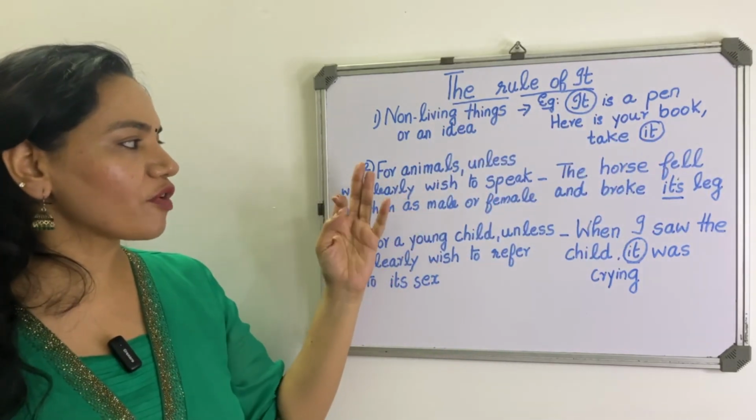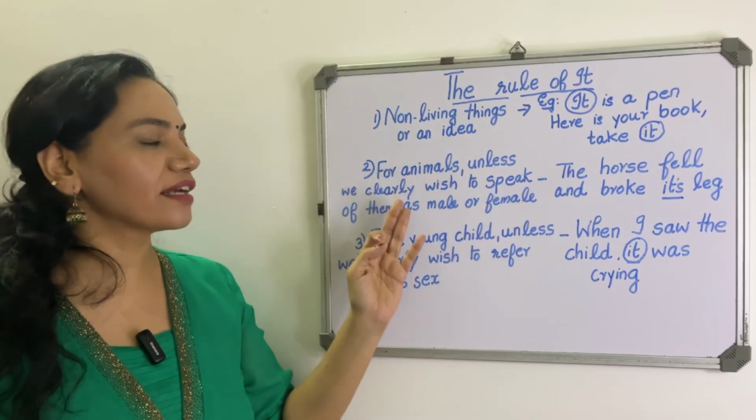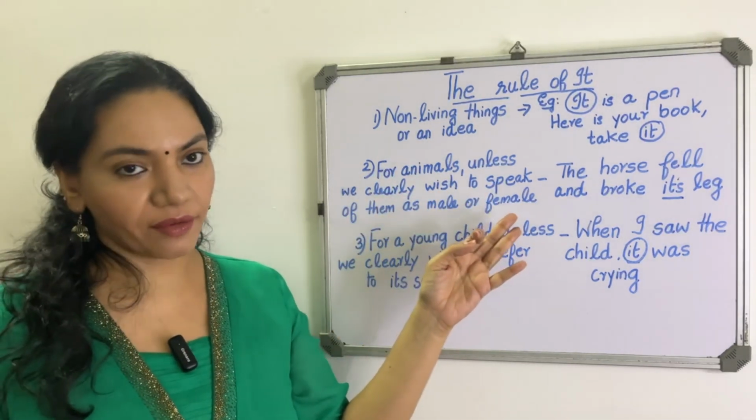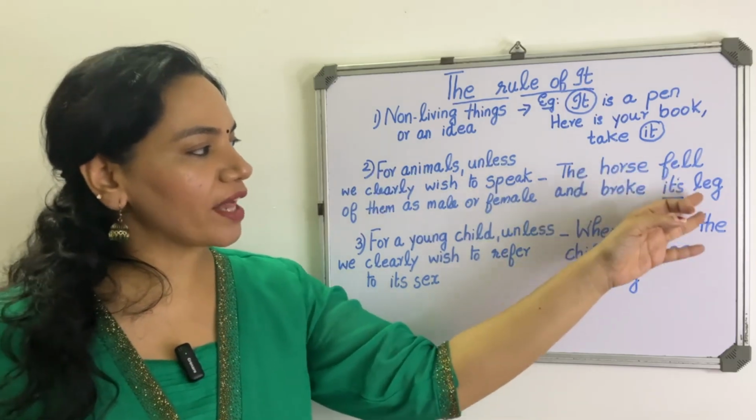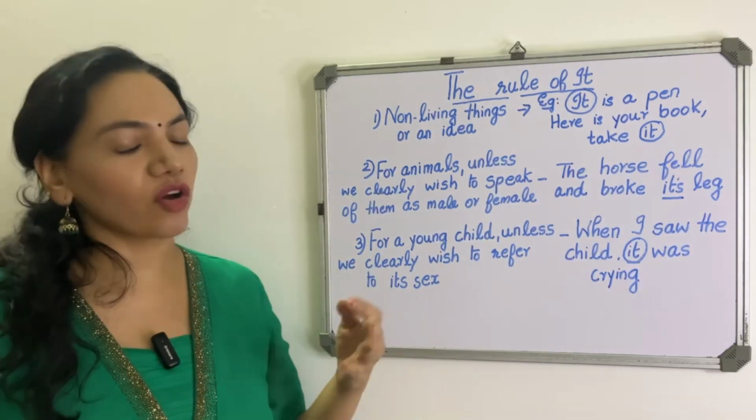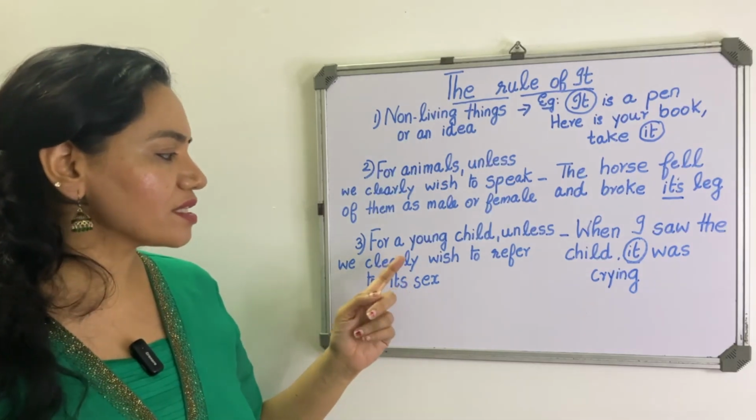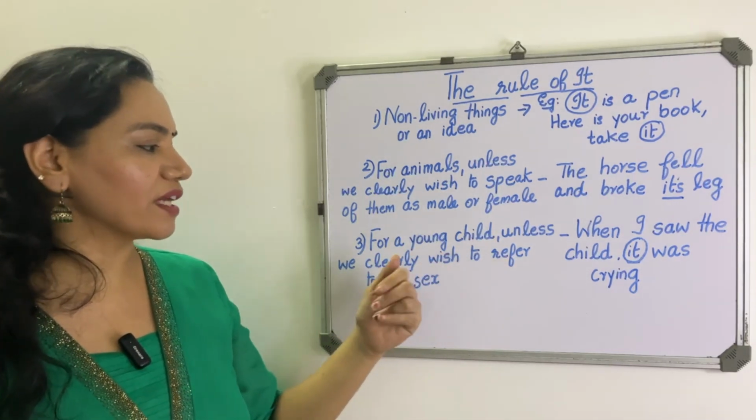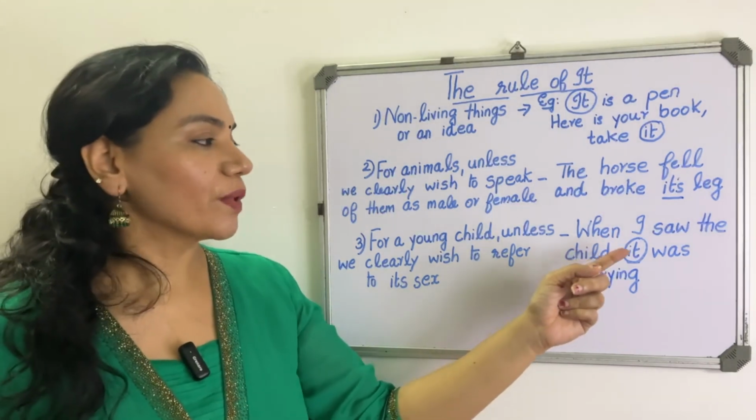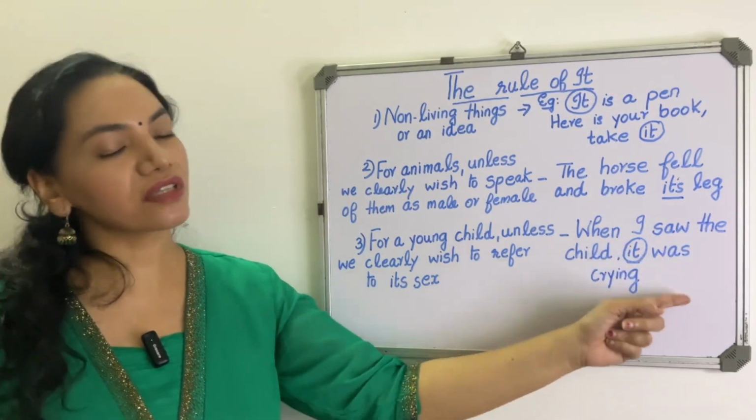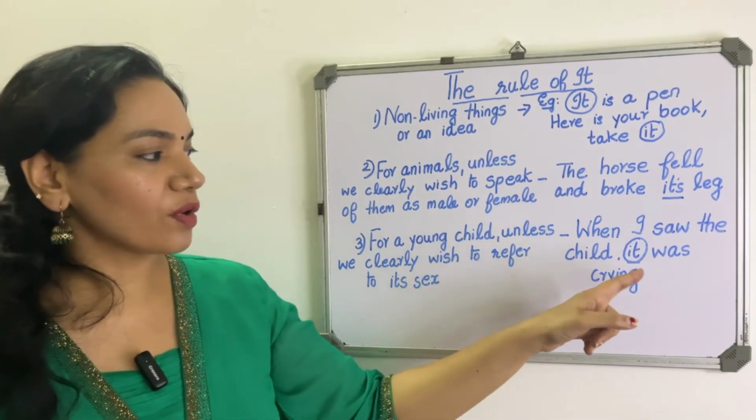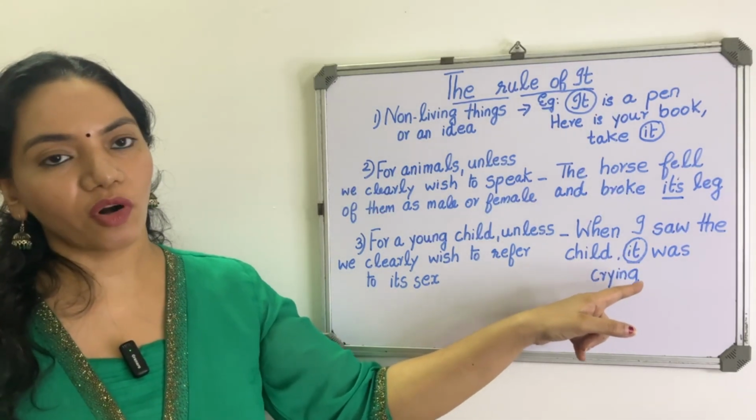The next rule for animals, unless we clearly wish to speak of them as male or female. Example, the horse fell and broke its leg. We are not mentioning whether it is a male or a female. Next one is for young child, unless we clearly wish to refer to its sex. Example, when I saw the child, it was crying. So we don't know whether it is a girl or a boy. So we use it, impersonal pronoun, it.